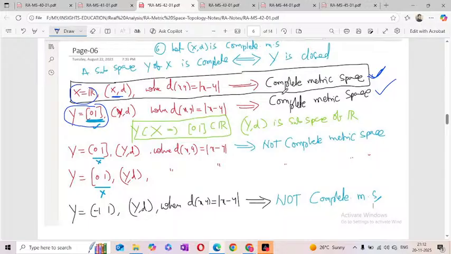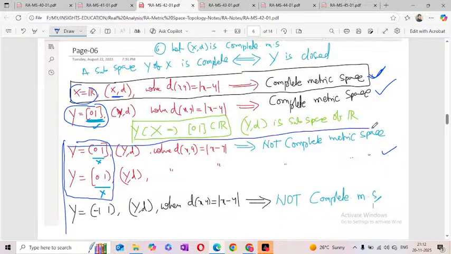But if it is not closed, that means it is semi-open or semi-closed, then those two are not complete metric spaces. Next one, Y equal to -1 to +1, this one is also not a complete metric space.